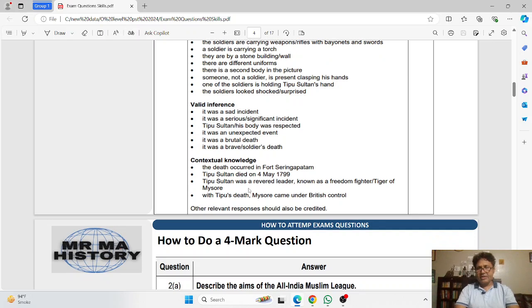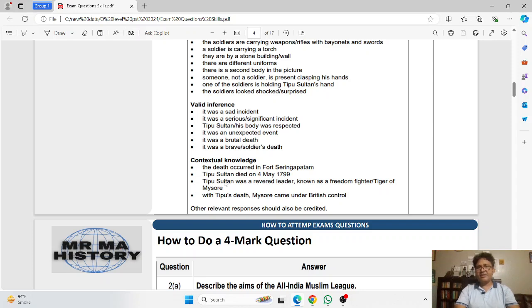You can see Tipu Sultan's body was respected. It was an unexpected incident. It was a brutal death. It was a brave soldier's death. So that means that he died fighting and he didn't surrender.